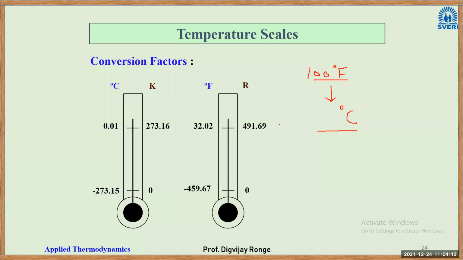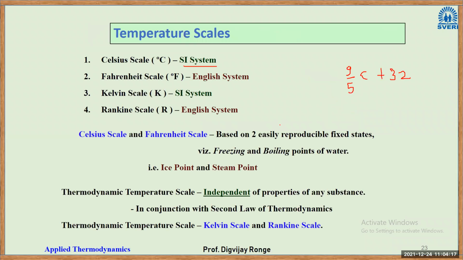Okay, so once again, I will show you the formula here. Degree Fahrenheit equals 9 by 5 into degree Celsius plus 32. Yes, Akanksha, 37.78 degrees Celsius.